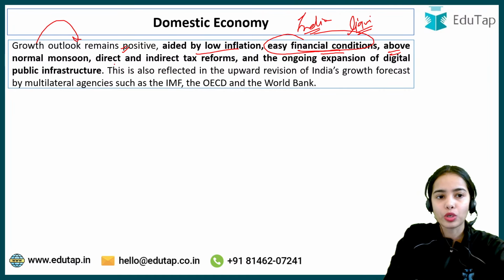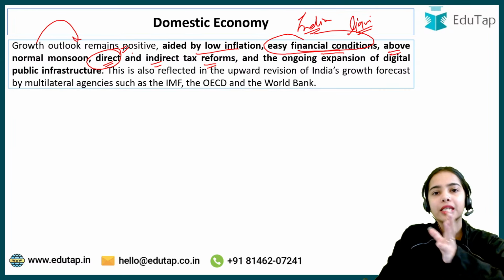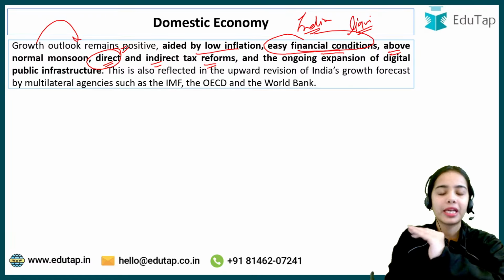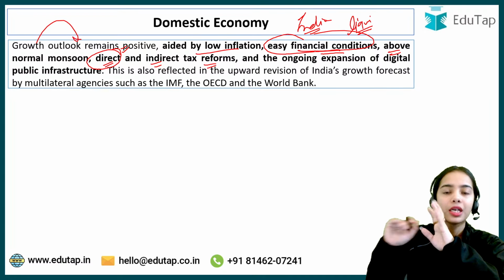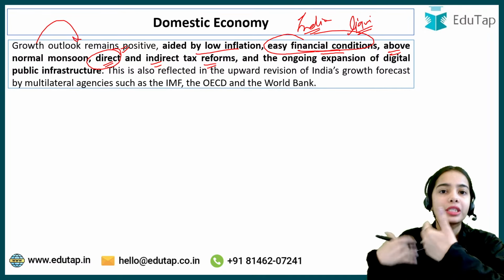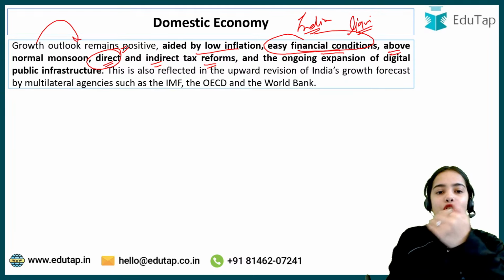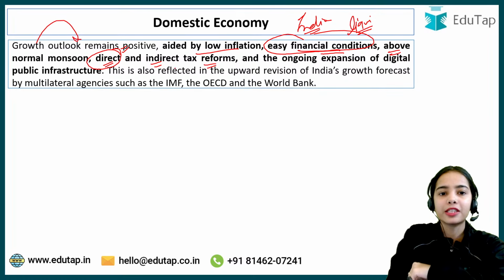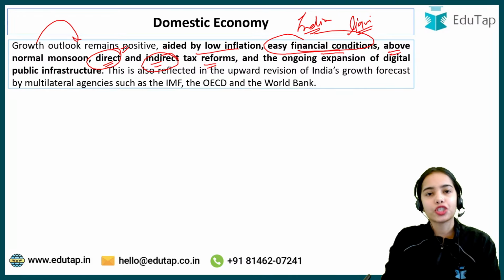Above normal monsoon, direct and indirect tax reforms have been taken. Direct, recently when the union budget came, it was informed that till 12 lakh there is no tax, that tax exemption will be provided. Okay, so there are tax reforms that have been taken. In the GST case also there is standardization that has happened.